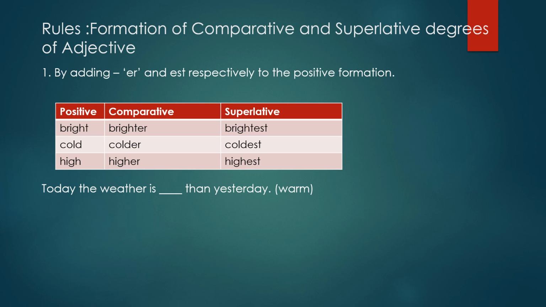Now see one example. This you will do yourself and find out the answer. Today the weather is dash than yesterday. The adjective word here is warm. Now change it. This you will do yourself.